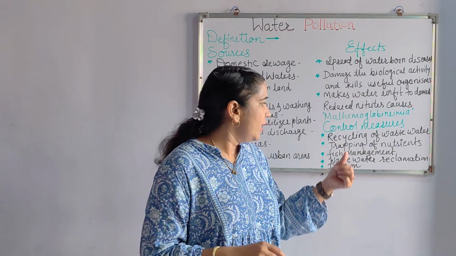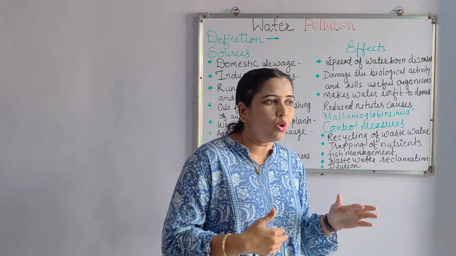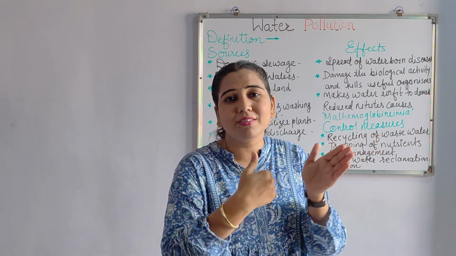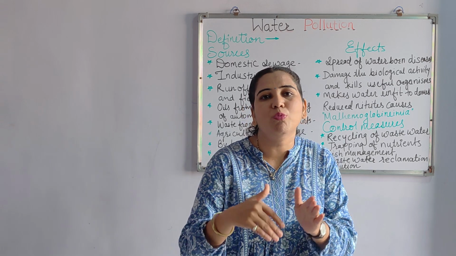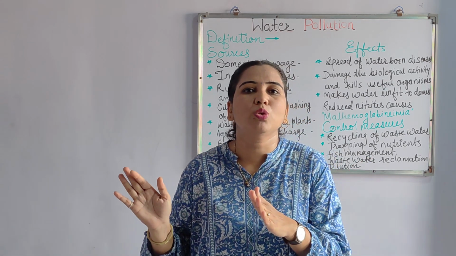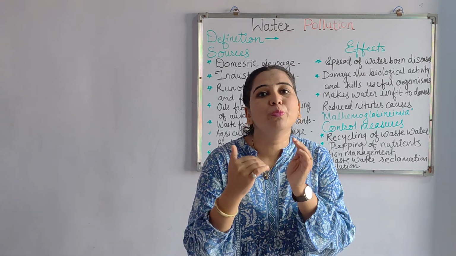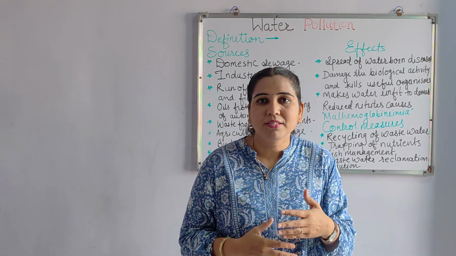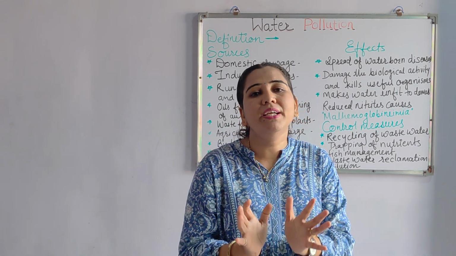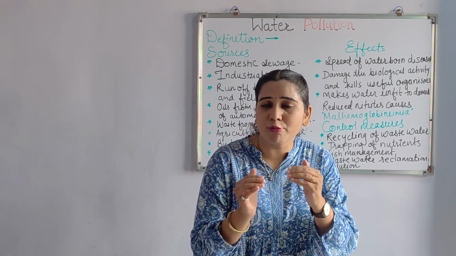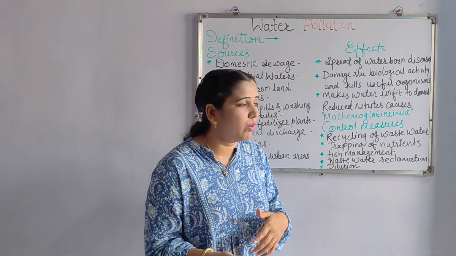Now what can we do? These are the control measures. Recycling of wastewater. Wastewater that is discharged from the industries should not be passed directly into sinks like rivers or lakes. Firstly, it should be recycled, meaning some processes should be carried out on the water to remove all the very dangerous or harmful things, and then it should be released wherever water sinks are there.